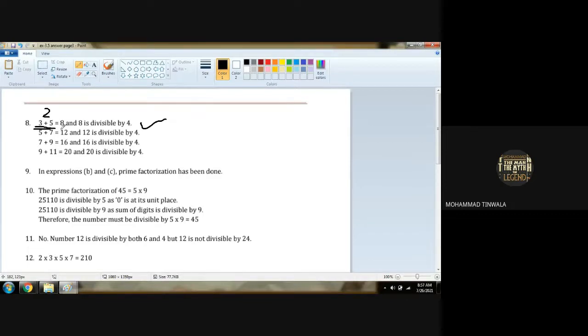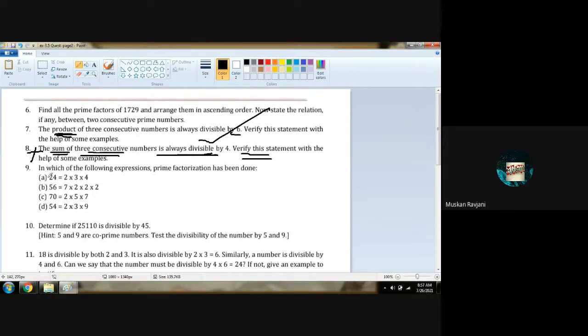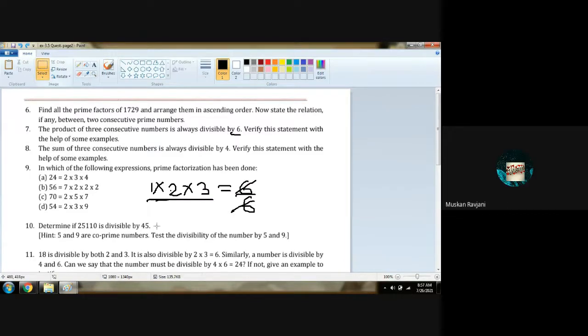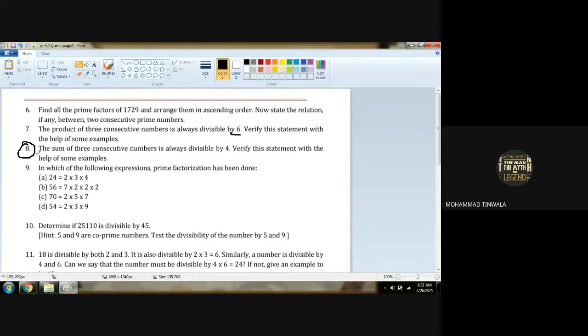Are you getting it? Yes, sir. Sir, do we have to write two consecutive or three? See, check the textbook. The textbook has something different. In this PDF, there must be a printing error for this question. That's for sure. Which question is given in the textbook? I will verify it tomorrow and solve this for you all tomorrow. Okay, sir.